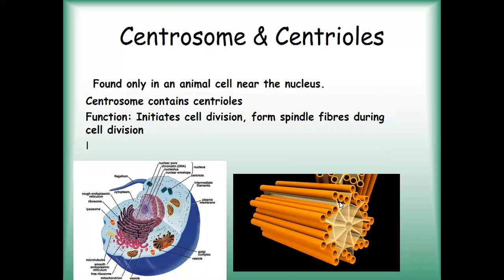They also help in spindle fiber formation during cell division. So the basic function of the centrioles is to initiate mitosis and meiosis and to help in spindle fiber formation.